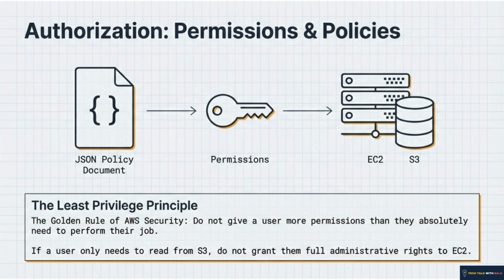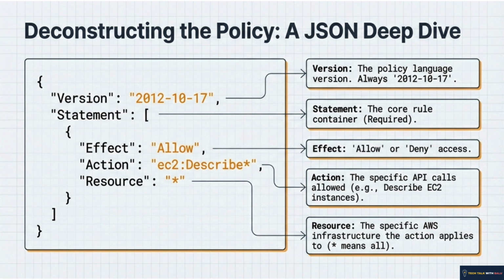So don't let the code scare you here. Every policy has 4 main parts. Number 1, version. The effect, whether it's an allow or a deny policy. The action, and what they can do. So for example, you can describe the instances they can access, and so on and so forth. By the way, you can use asterisks or a wildcard, which means everything, or you can specify a particular bucket name as needed.